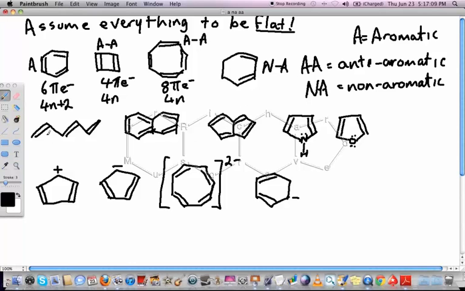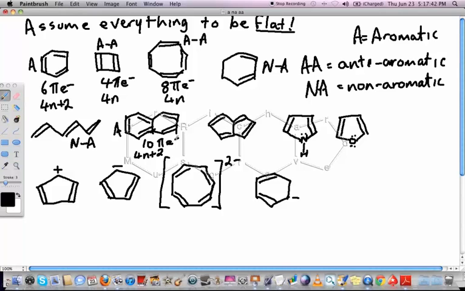Right, this one is not even cyclic. So that's out already. So that's non-aromatic as well. Right, this is naphthalene, the main component of mothballs. 2, 4, 6, 8, 10. That's 10 pi electrons. And 10 pi electrons fits the 4n plus 2, where n equals 2. So this is going to be considered to be aromatic.